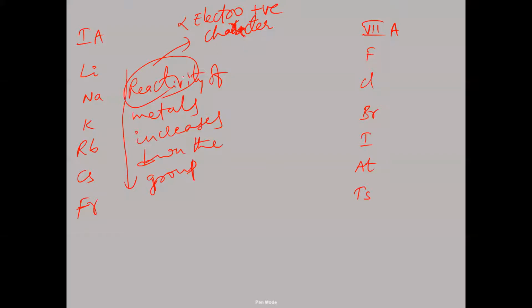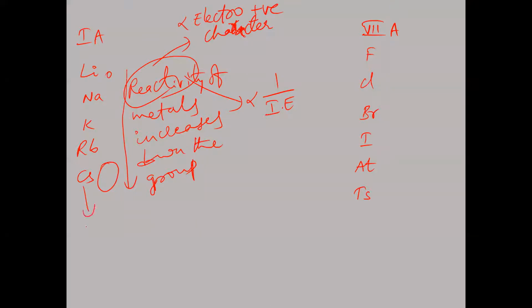Next, this reactivity is inversely proportional to what? The ionization energy of the metal. If you take lithium to cesium, leaving aside francium which is radioactive, the size of cesium is larger. When size is larger, the ionization energy will be lesser. When ionization energy is lesser, the reactivity will be greater.